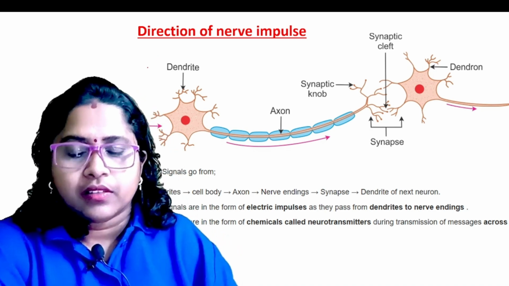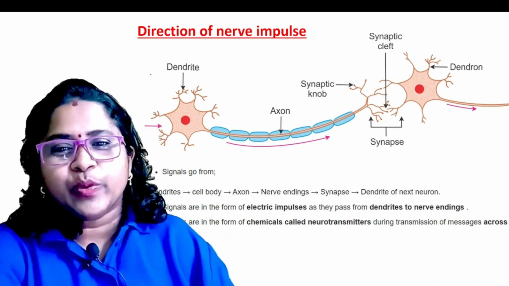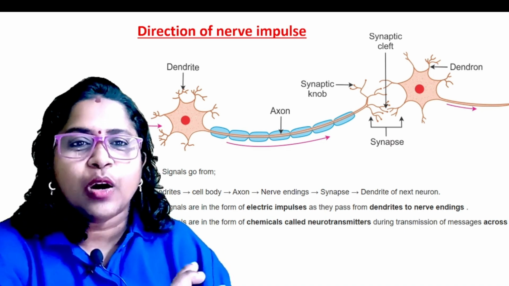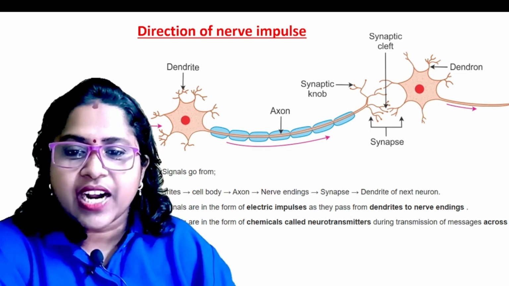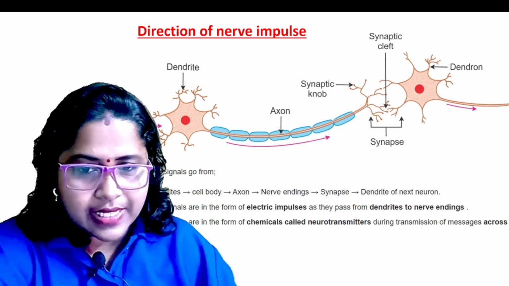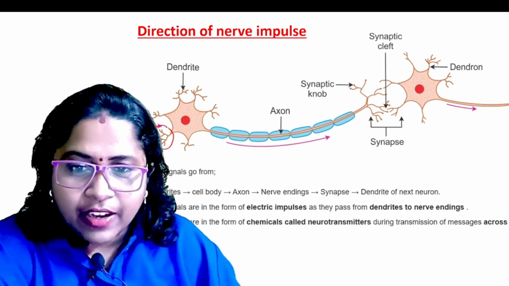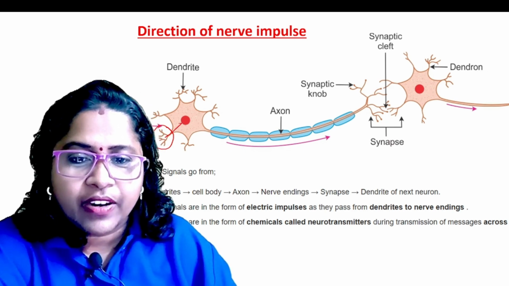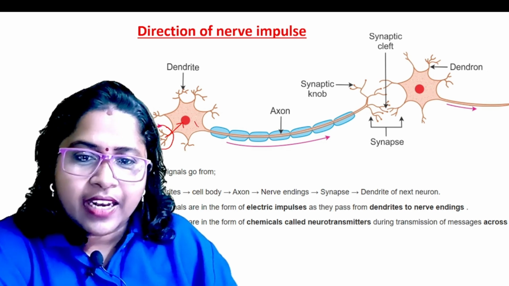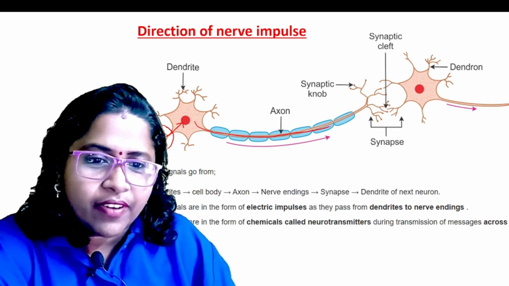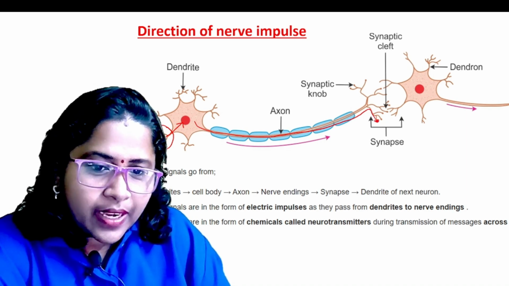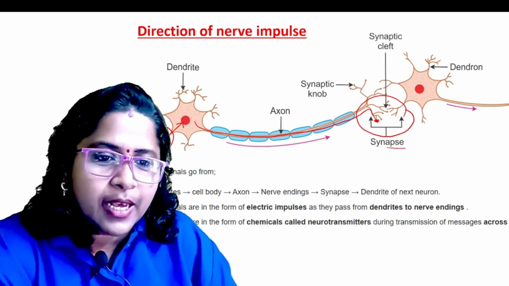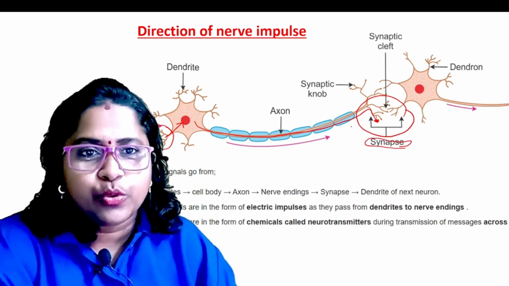Next, coming to the direction of nerve impulse transmission. Usually you will get questions on this. It starts from the dendrites, which are capable of receiving environmental change, or detecting the stimuli. From here it reaches the cell body, then moves through the axon, and reaches the nerve endings. Clear? And the junction between two neurons is called the synapse.